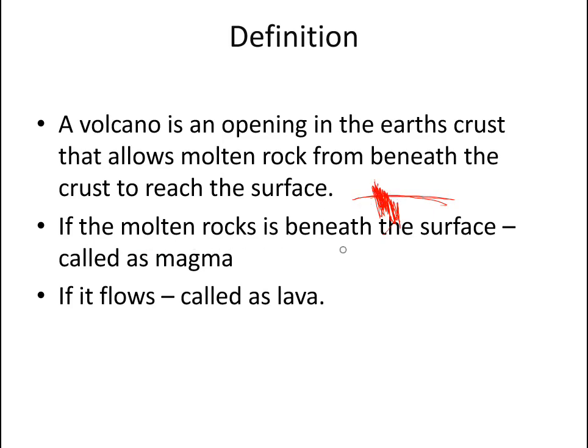If the molten rock is beneath the surface, it is called magma. So the molten rock beneath the surface is called magma, and if it comes out of the surface, then it is called lava.